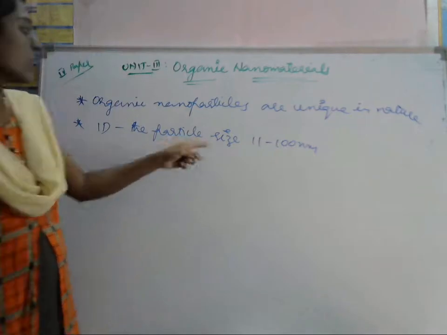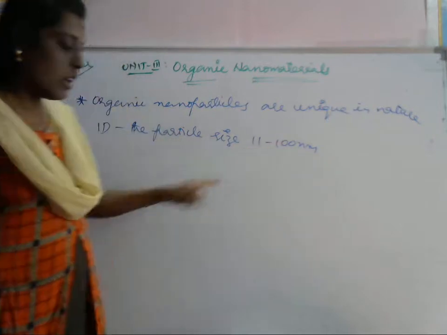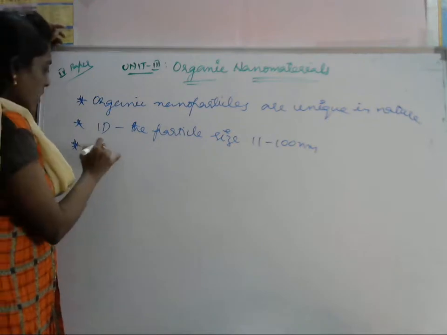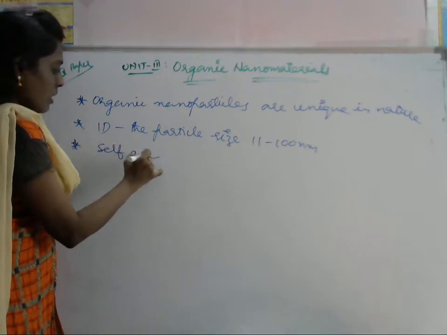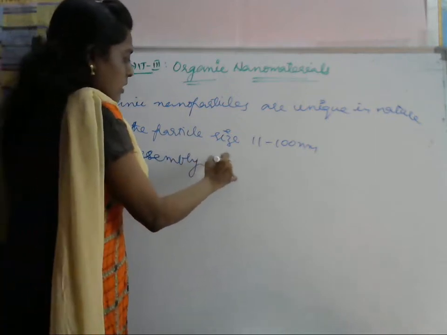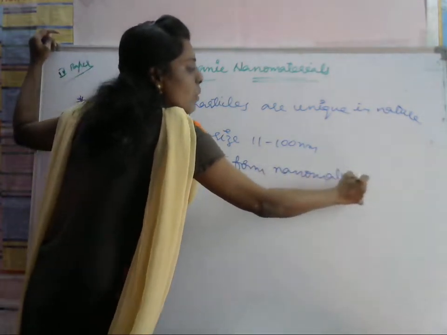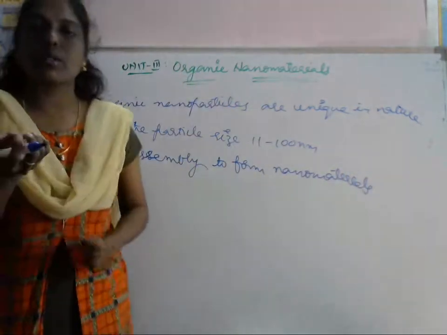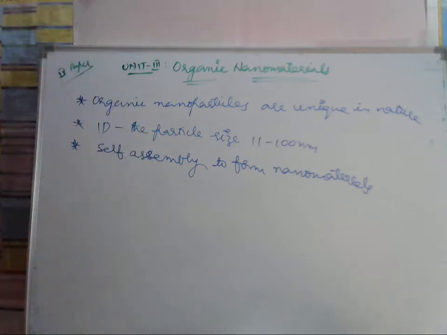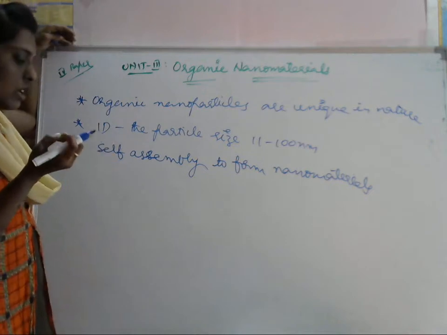What is the size of this macromolecule? It is about 11 to 100 nanometers. Here, using a self-assembly process, they form nanomaterials. Nano means very small, nanometer. It is a very small quantity. So this is a nanoparticle, a very small one.